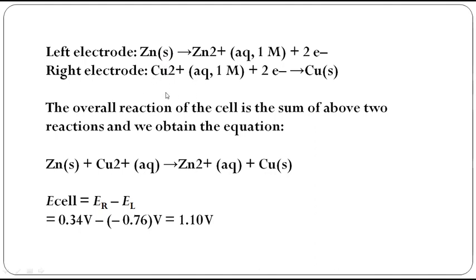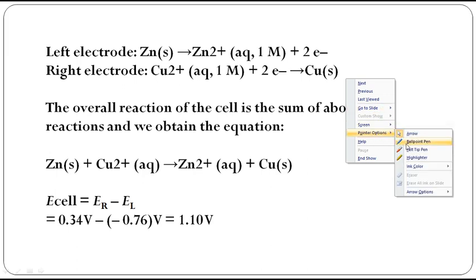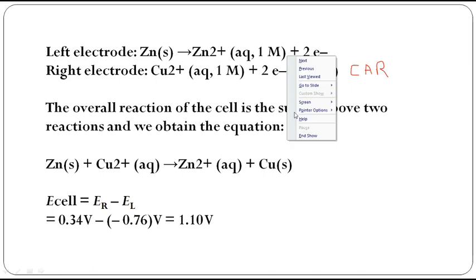It is a cathode. Cathode means it undergoes reduction. CAR, you have to remember this. CAR means cathode reduction. So this is cathode, it always undergoes reduction. This is anode, anode always undergoes oxidation.